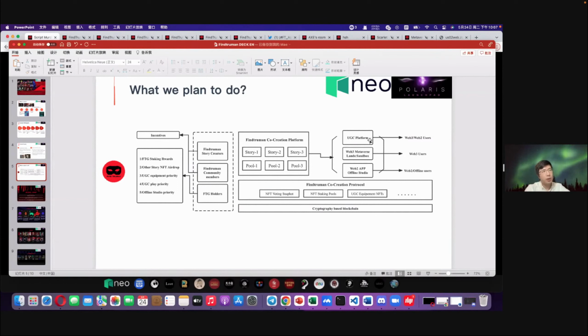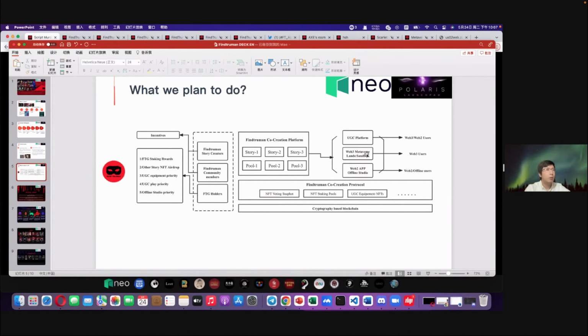They can change them into 3D scenarios, and they can attract the public users to play these games in this platform. This is the first way to do the commercialization of the content of the stories.